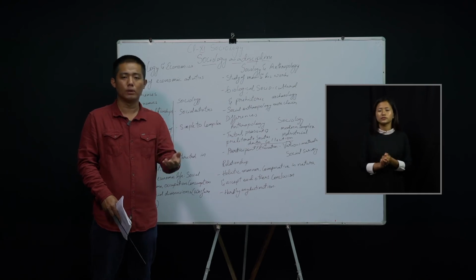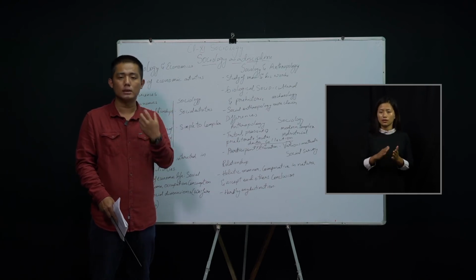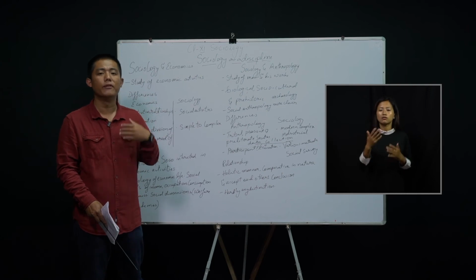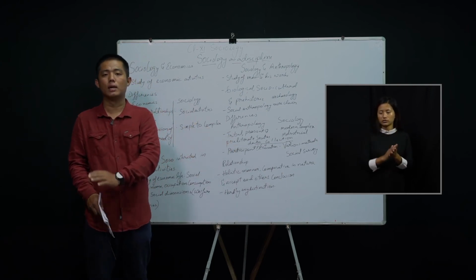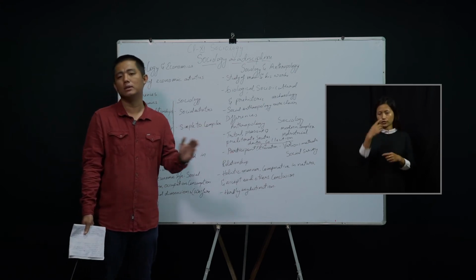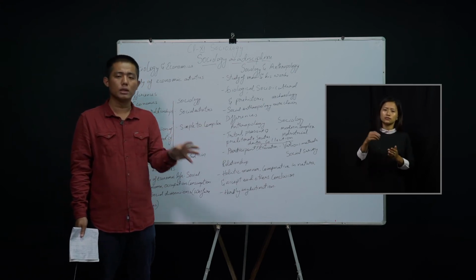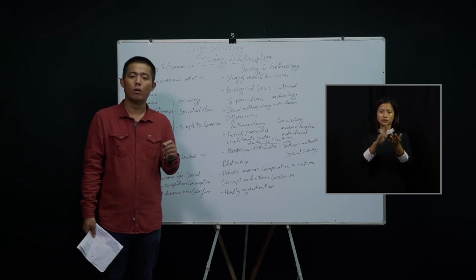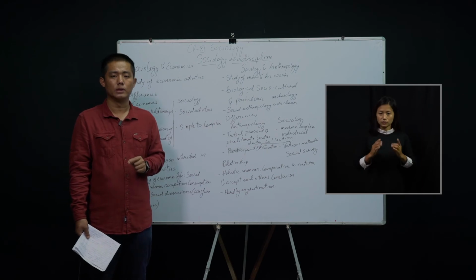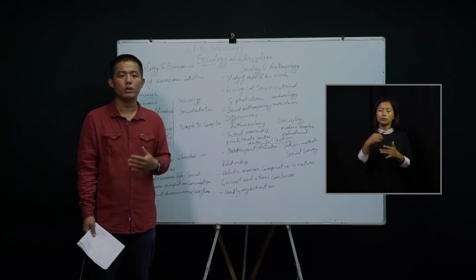They also try to understand how humans have evolved from one phase of life to another, from one century to another. All those things are studied under biological or physical anthropology. So it deals with the living organisms here.